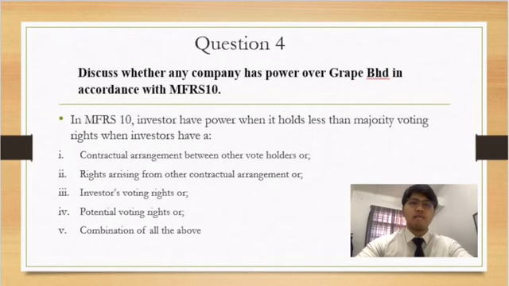Let's say if Apple Berhad has more voting rights, and also they have a contractual arrangement, thus we can assess that they have power over Grade. But in this case, it's still not clear. Thus, we conclude that both companies, which are Apple and Coconut Berhad, do not have power over Grade.